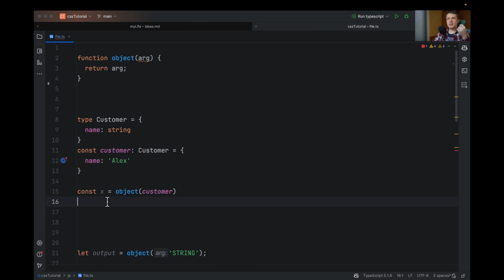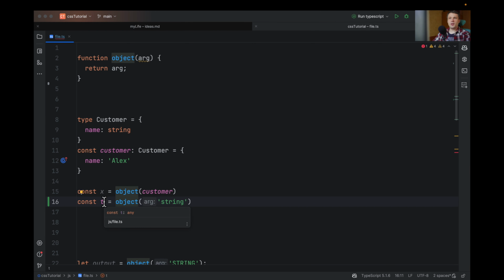And the problem is when we are using it, even though we know we are passing a customer, the type of X is any, because it doesn't know. And for example, we want to make it work with some kind of string. It also doesn't know the type because the type that the function returns is actually any. So here is where generics come in.